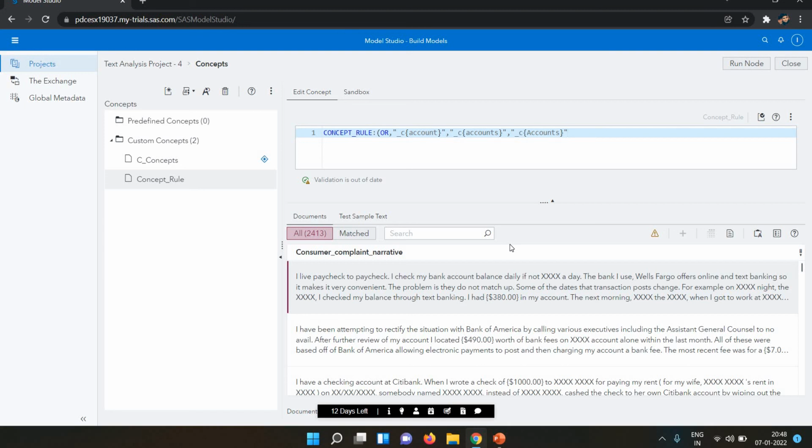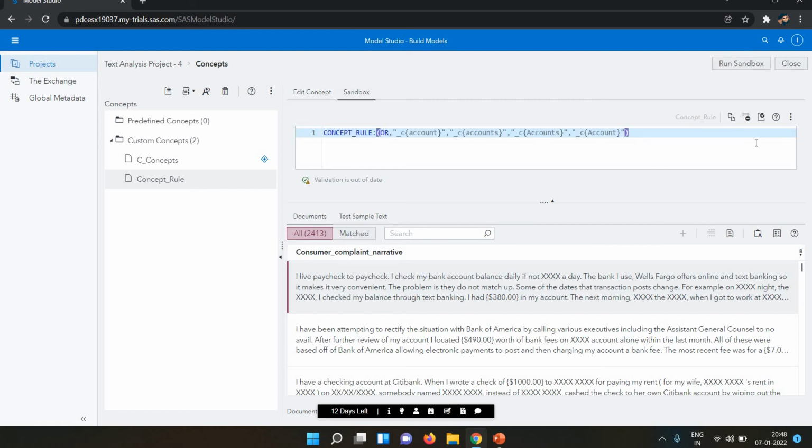So accounts I write. Again in the double quotes I write Account in capital. Now this is done. First I write the operator, this is my operator and these are my values. Now let's first write in the sandbox.